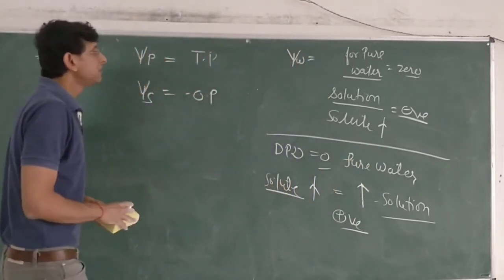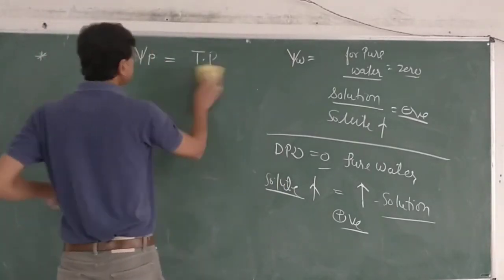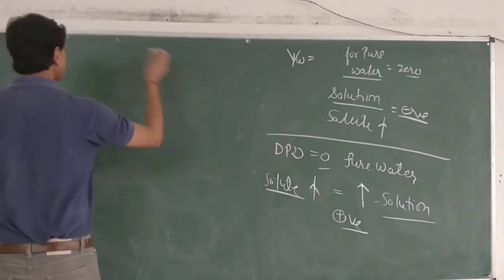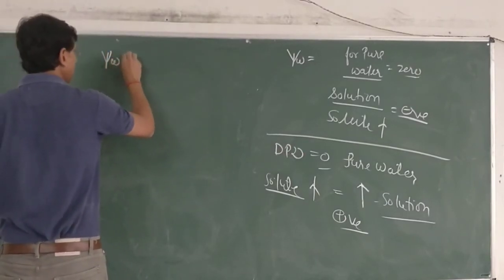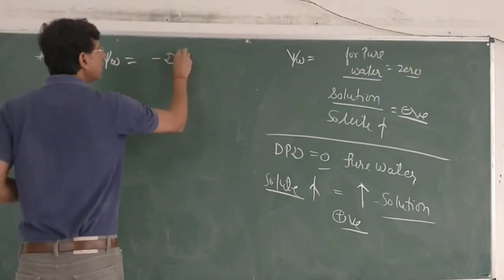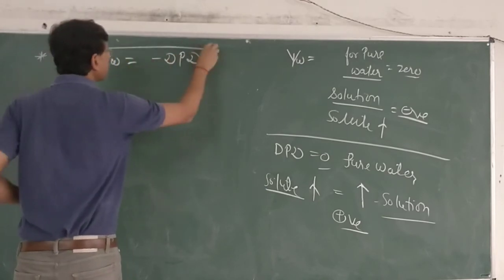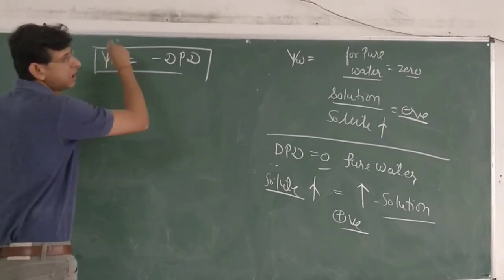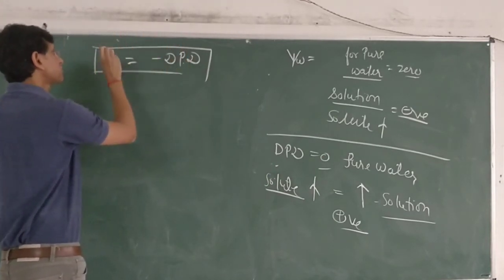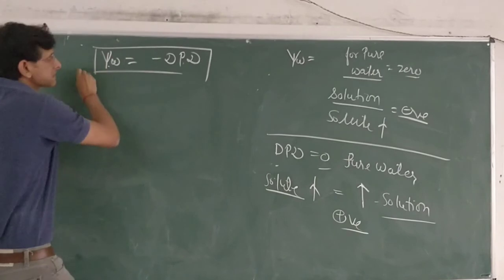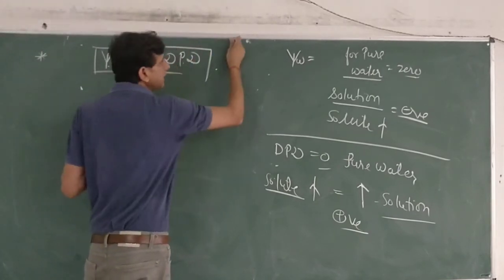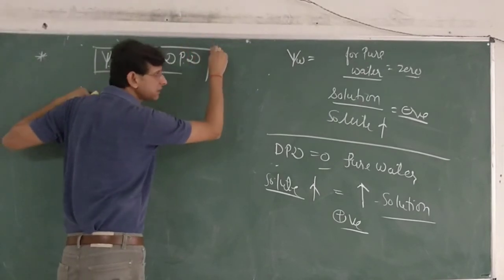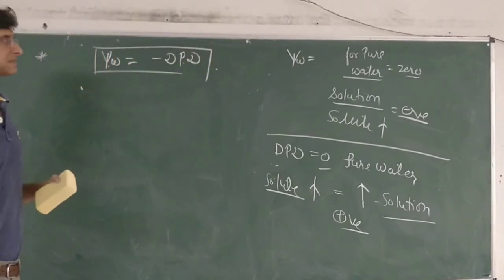So here we can relate this psi w with this pressure term in this way. Psi w is equal to minus of DPD because both go in opposite directions. Psi w for pure water is 0, DPD for pure water is 0. On mixing solute, psi w continuously decreases. On mixing solute, DPD continuously increases. Both have similar numerical value, but opposite signs.